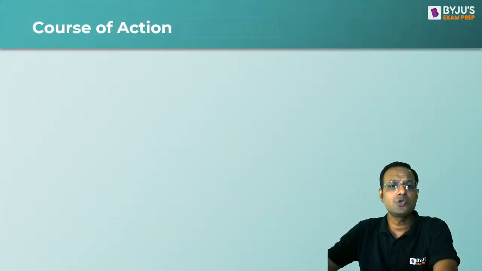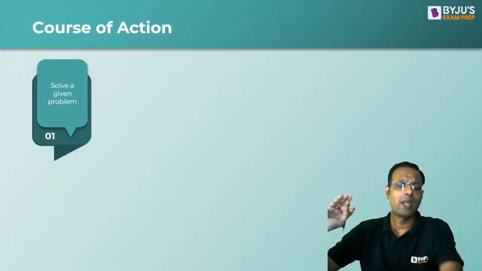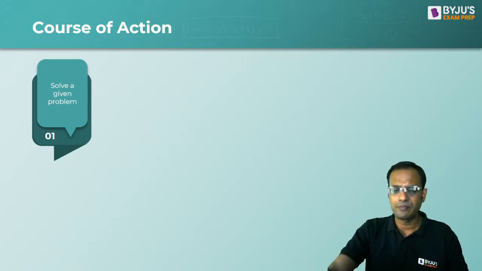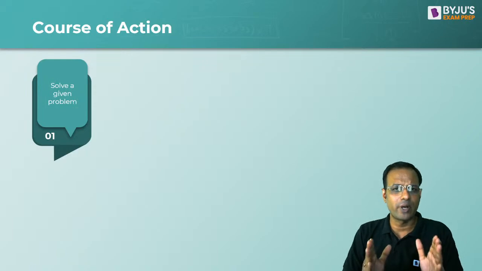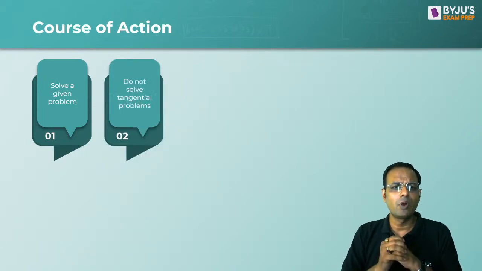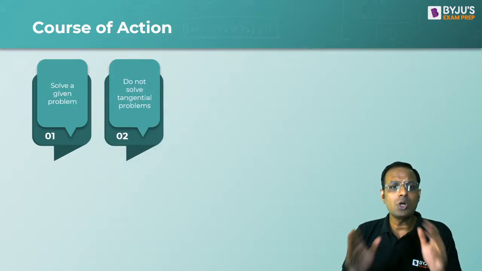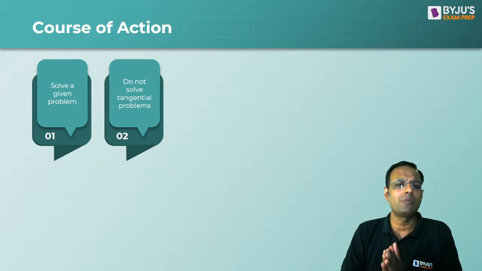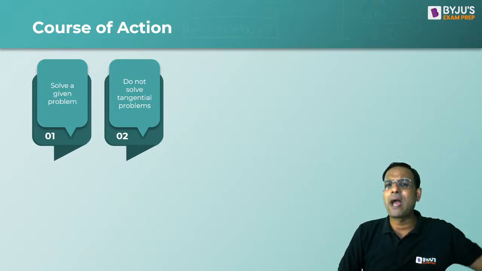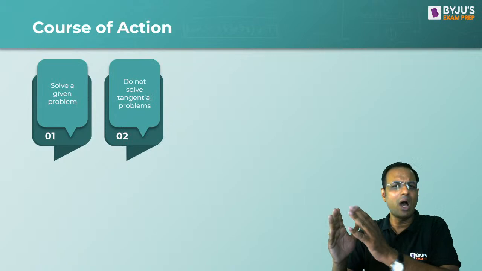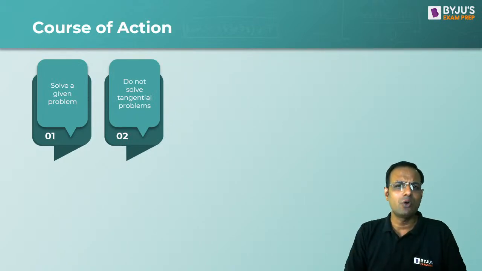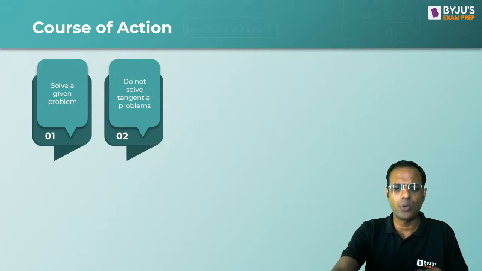Now, points to keep in mind. You have to solve a given problem. Course of action means there is a problem, you have to solve the problem. Now, do not solve tangential problems. Means things which are abstract, which you cannot solve, things which are absolutely out of proportion. They don't relate to the case. Don't solve tangential problems. That is one.